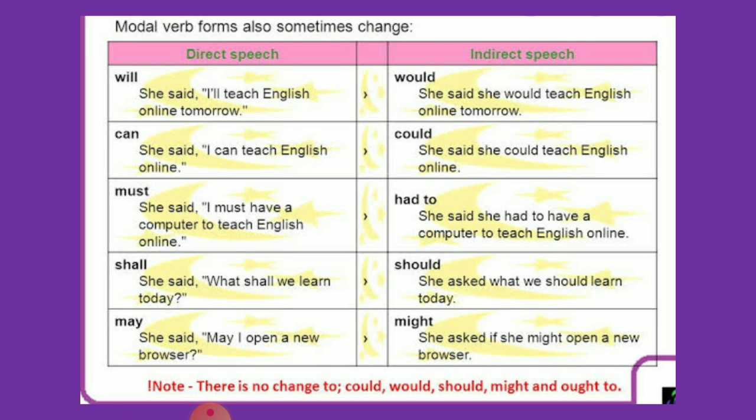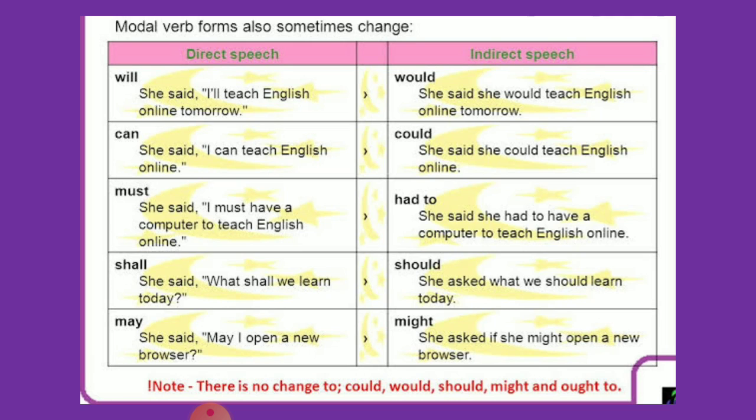Now over here the modals, already we have discussed in the last video that with modals, whether will is there or would is there or can is there or could is there, in both the forms we use the verb first form. Like she said, "I will teach English online tomorrow."